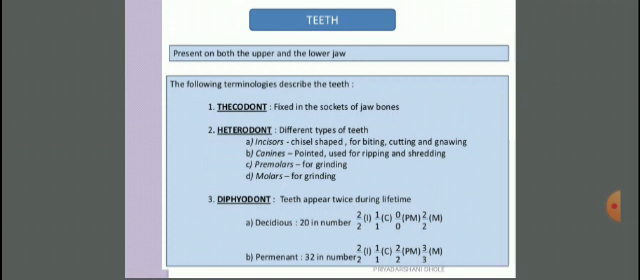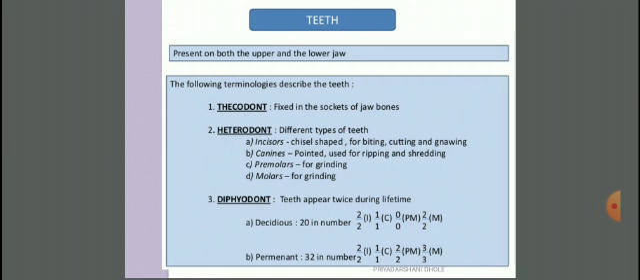First are the incisors. These are chisel shaped for biting, cutting and gnawing. Then canines. Canines are pointed and used for ripping and shredding. After that, premolars for grinding, and molars also for grinding. Human beings have the heterodont type of teeth.